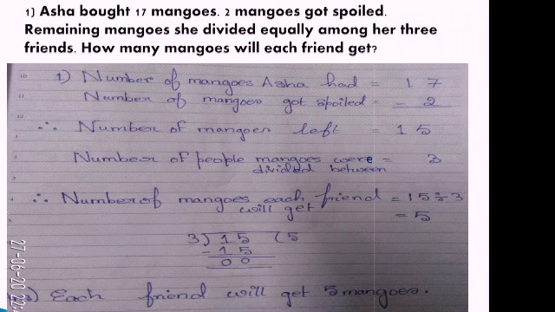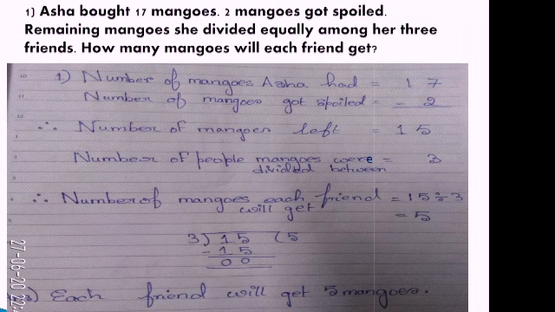So, first thing. Now, second thing, there is one more calculation hidden here. Look here, it is said Asha had 17 mangoes, 2 got spoiled. So, how many mangoes are left with her? You have to subtract the number of spoiled mangoes from the total number of mangoes. So, let us go through the sentences of the word problem. First, you will write number of mangoes Asha had, that is 17. Then, number of mangoes got spoiled. How many? 2. Number of mangoes left, 17 minus 2, that is 15.